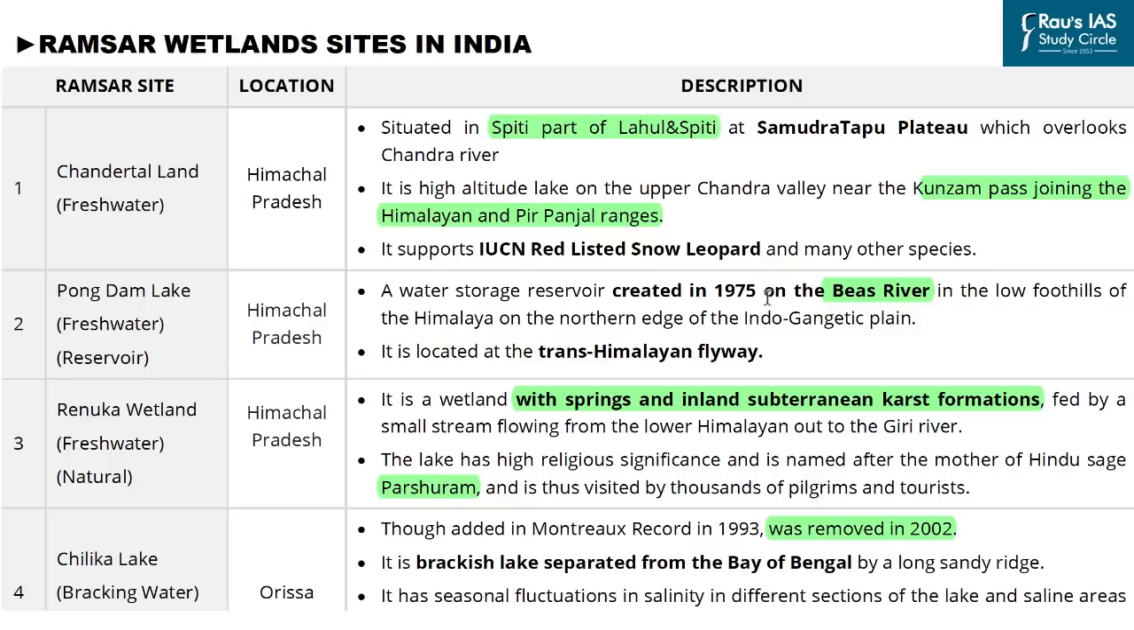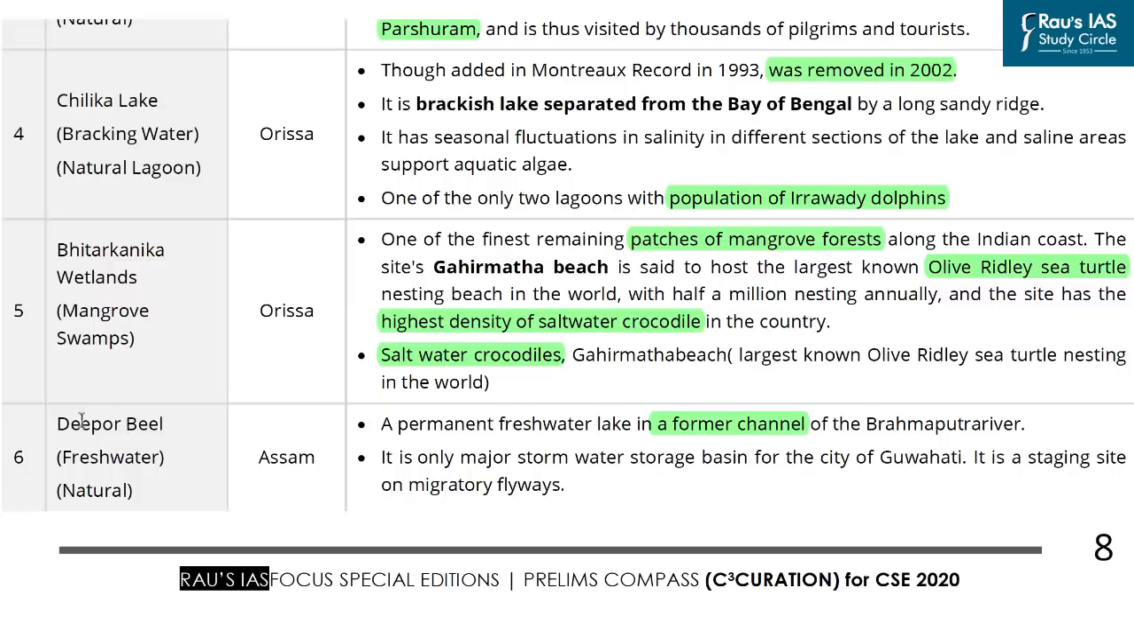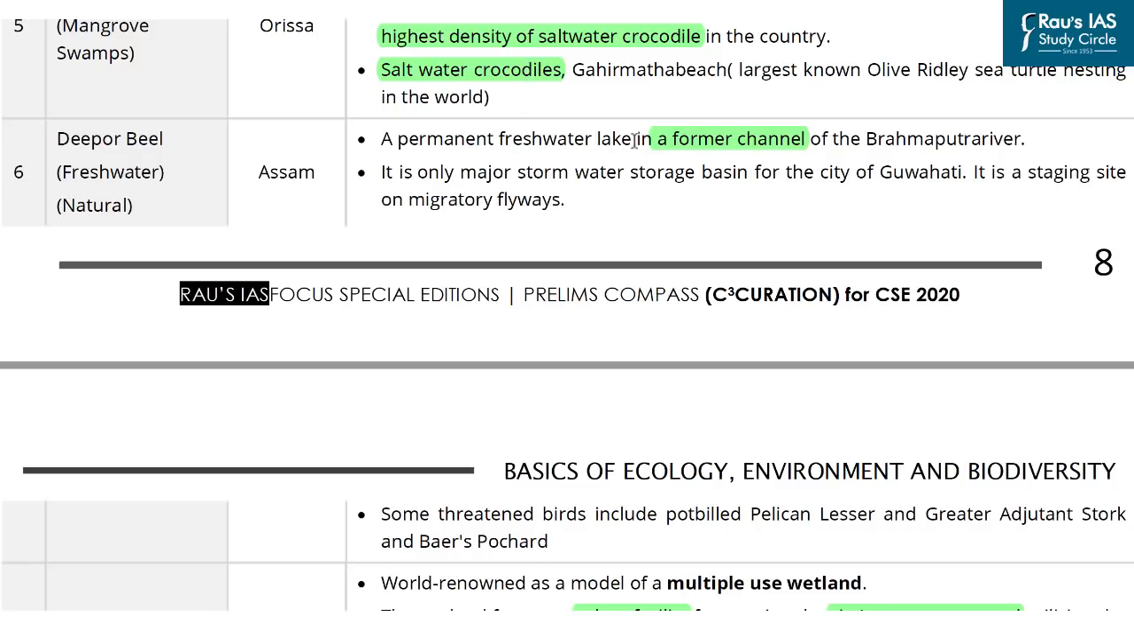So, for example, in Himachal Pradesh, 3 wetland sites that are listed in the Ramsar Convention are present, and the details of those wetland sites have been provided. So accordingly, Deepor Beel, about which we have seen in this news article, is located in the state of Assam. And it is a permanent freshwater lake and is a former channel of the Brahmaputra river. And you might all be knowing that the rivers of the northeastern part of India are known for changing their course. And accordingly, during this change of course of the channel of Brahmaputra, a permanent freshwater lake has been created in the form of Deepor Beel.